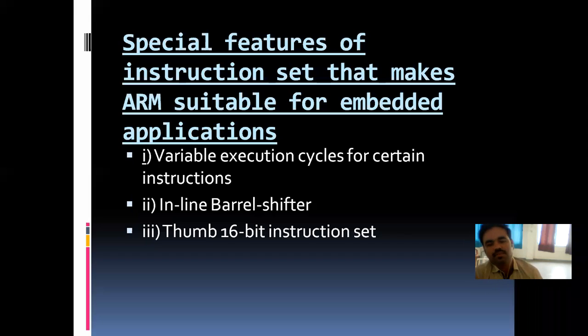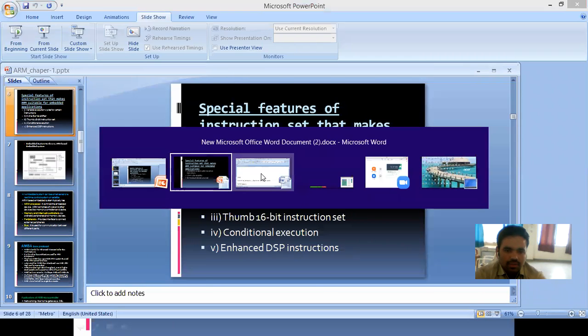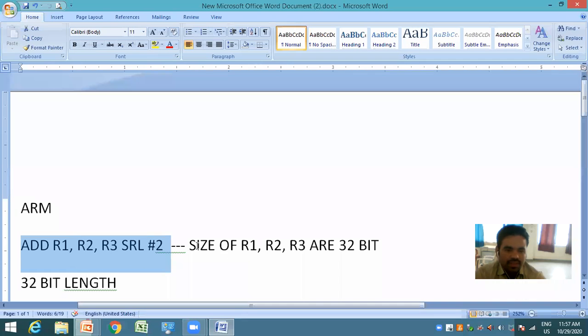Then it has the Thumb 16-bit instruction set. I said that ARM is a 32-bit microcontroller, and each instruction is 32 bits in length. But there are Thumb instructions in the same ARM architecture that support a 16-bit instruction set also. For example, we have this ADD R1, R2, R3.